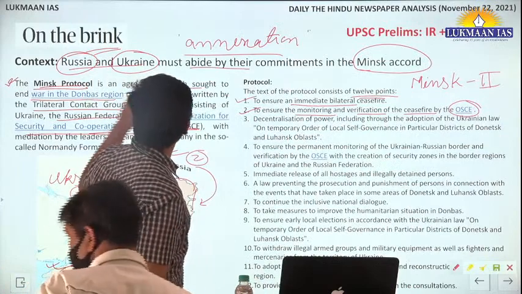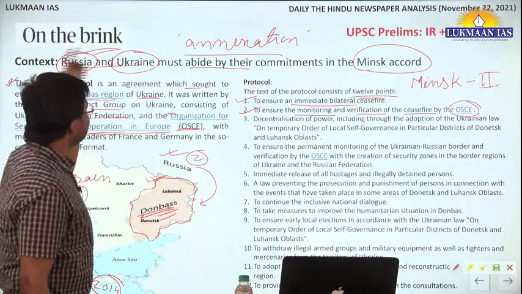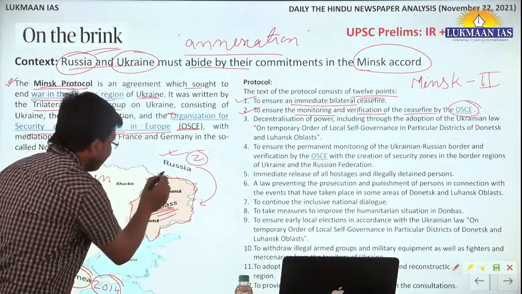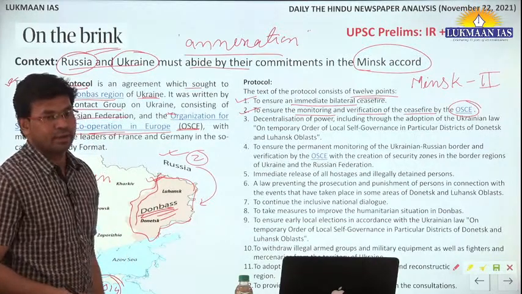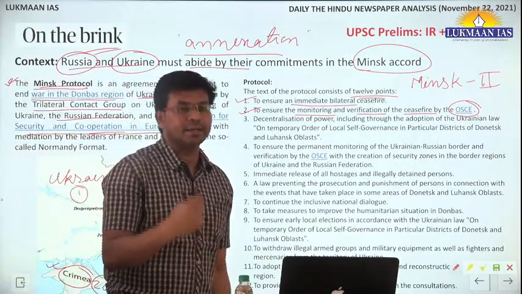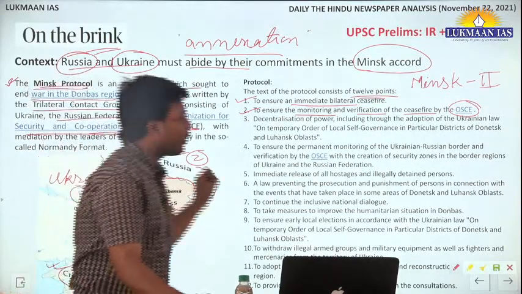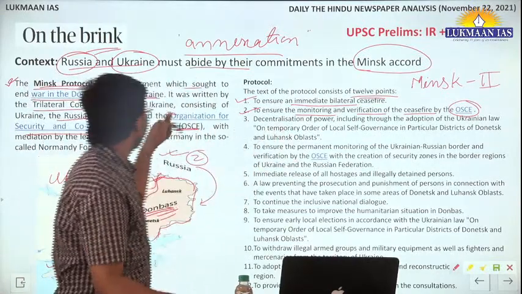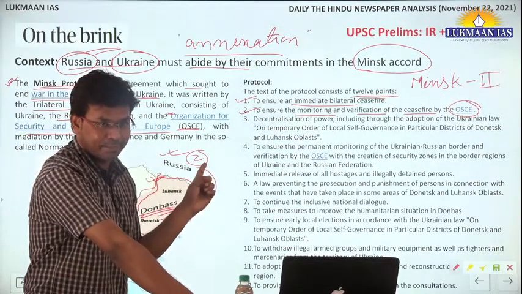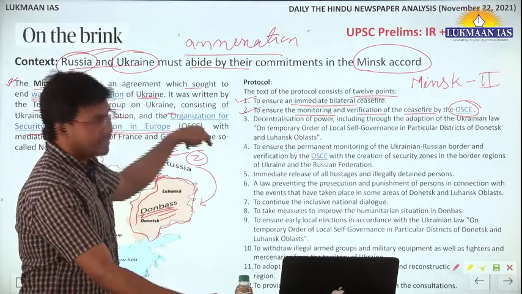So have we understood what we mean by being on the brink? On the brink means they are at the verge of waging a war, because they have internal disturbance in this particular region. After understanding this, this is something that does not directly affect the interest of India. Does it directly affect the interest of India?